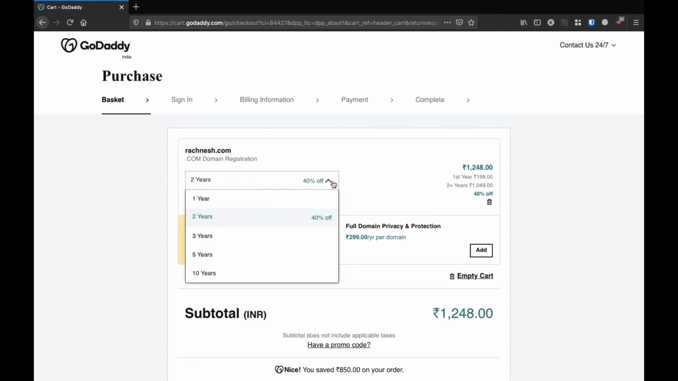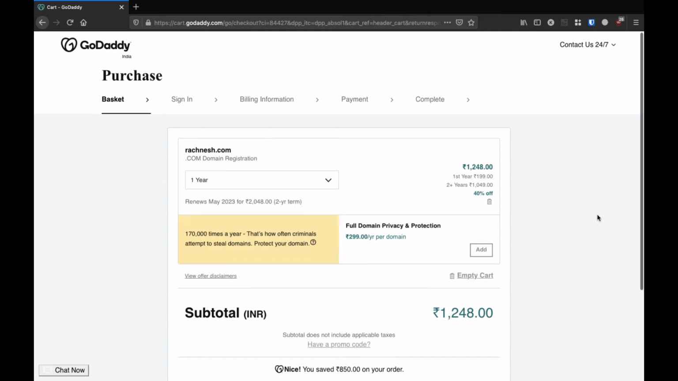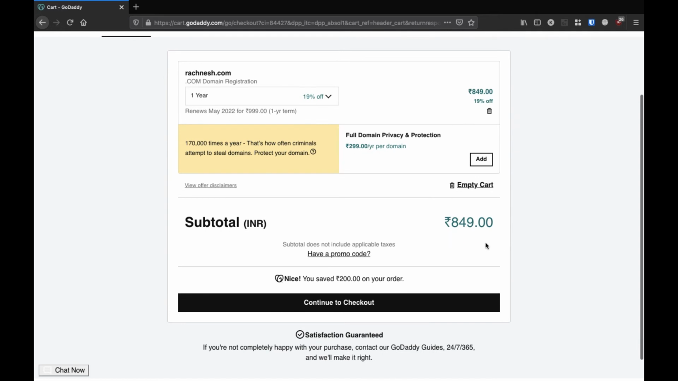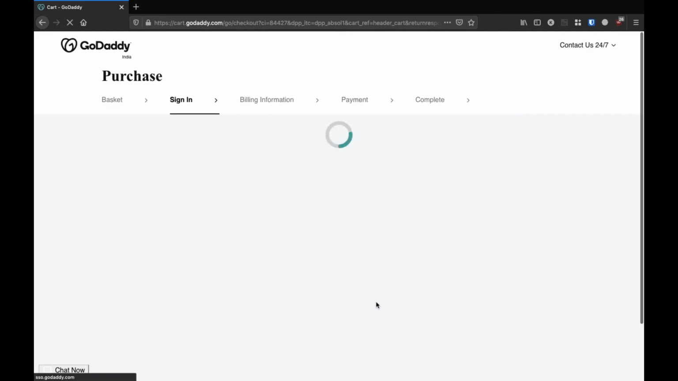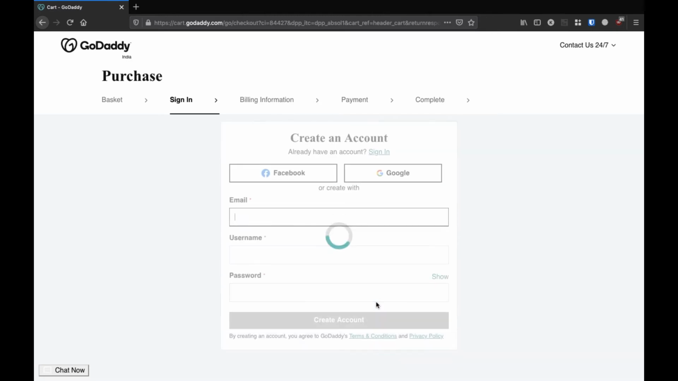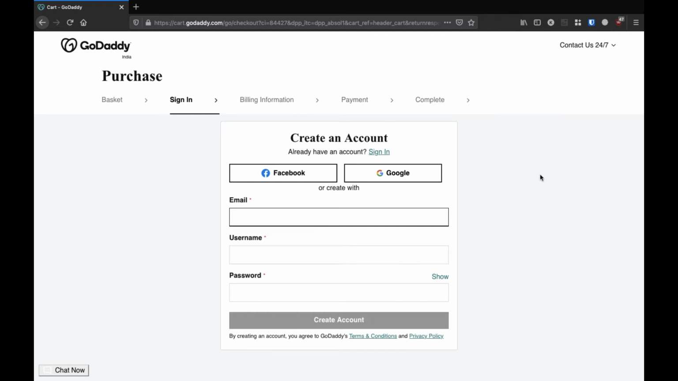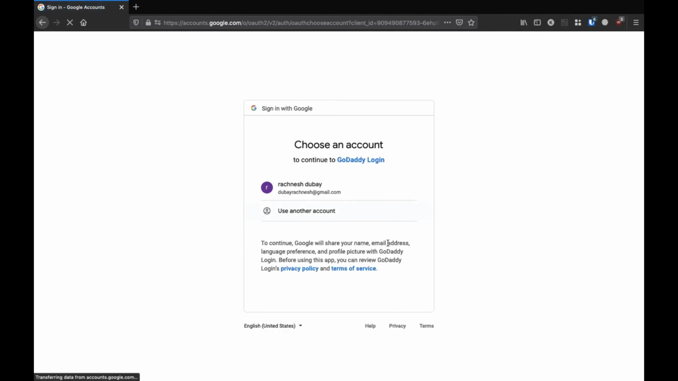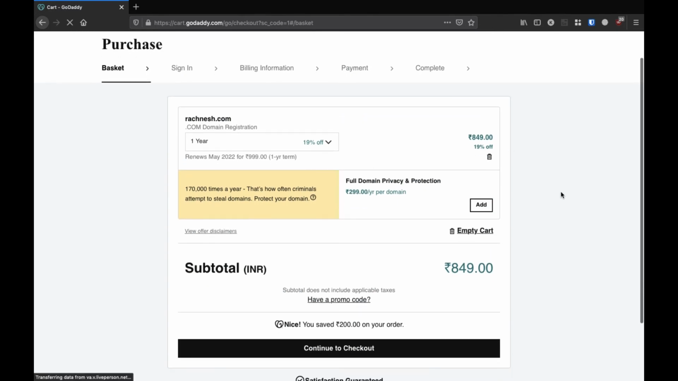So we'll choose 1 year here. This is the subtotal, 849 rupees. From here again continue to check out. If you already have an account, you can directly log in from Google, or else you can create your own account. I already have an account, so I'm just logging in from Google. As you all can see, this is the subtotal, 849 rupees.